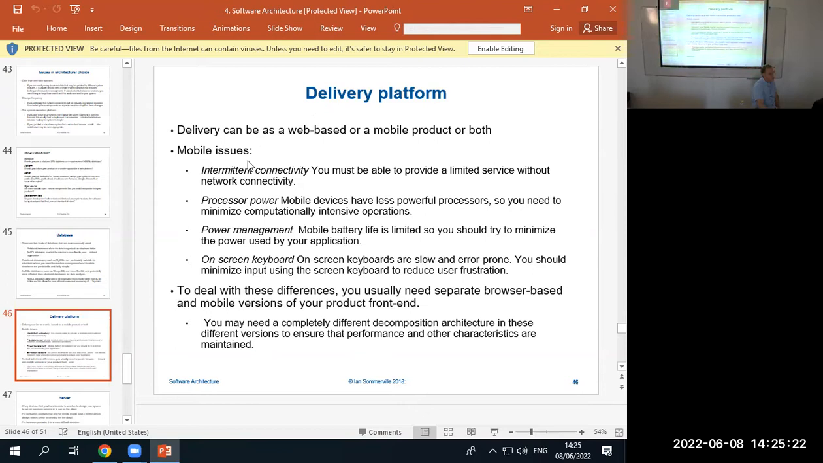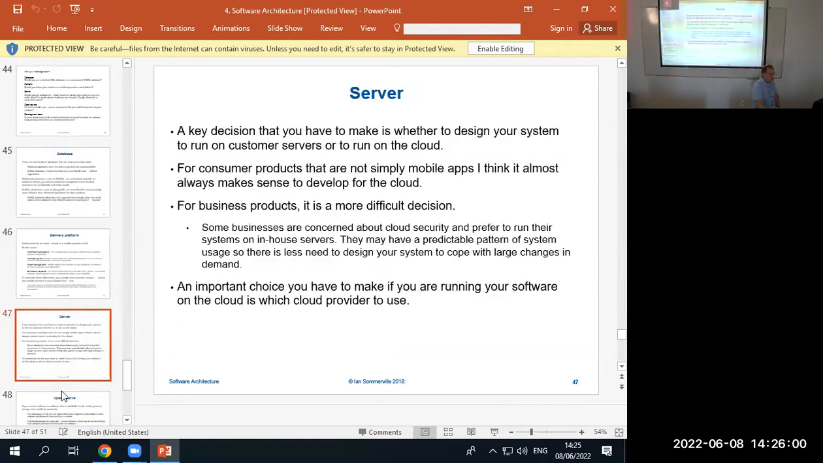These are issues with using an app. These are mobile issues. If you're using an app, then you have to realize that your mobile phone doesn't have the greatest processor. You may lose connectivity. You may want to minimize how much power you use because it's on a battery. You may want to give the user an on-screen keyboard, or maybe simplify and make the buttons bigger. So that's why you have a separate browser-based and mobile version of your front end.